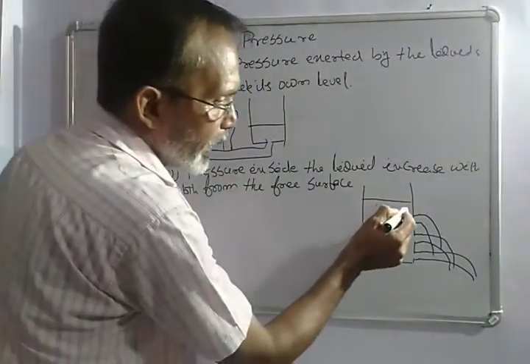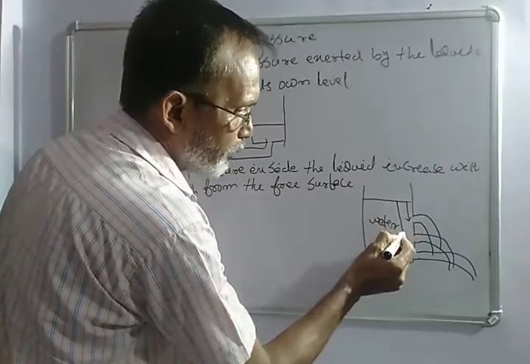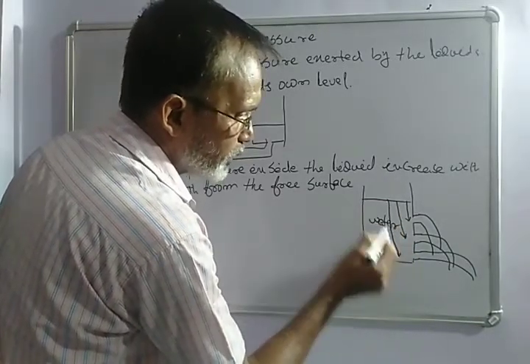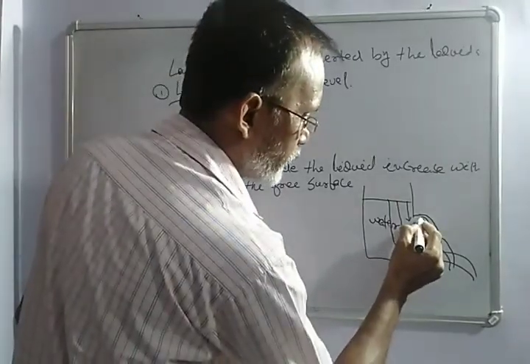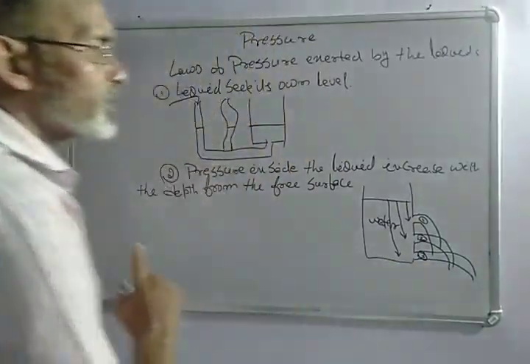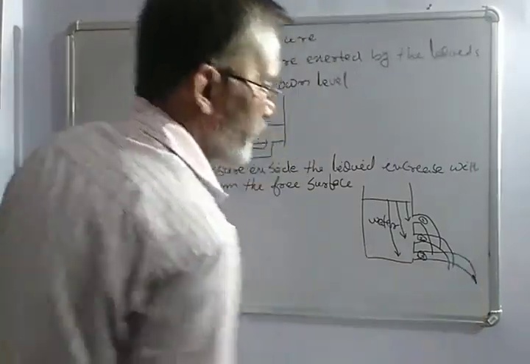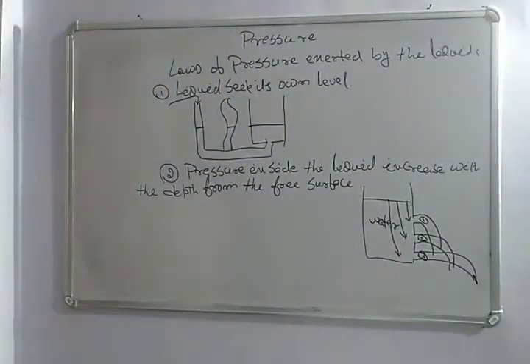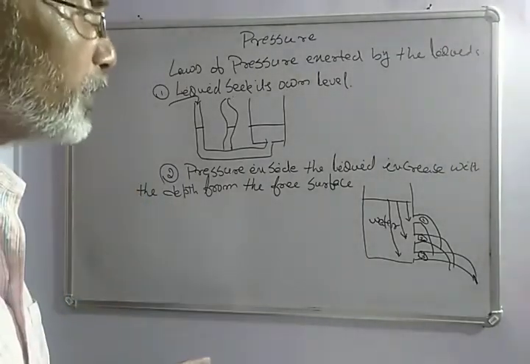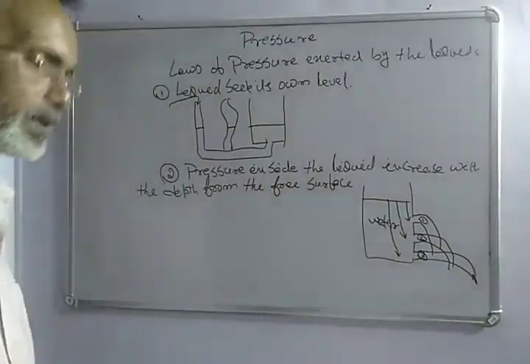This shows that the height of the water from here to here is this much, and the height of the water from here to here is this much, and this one is the first, this is the second, and in the third one the height is maximum, so the force of the water is maximum and it will fall at a larger distance. So this shows that with the increase of height, considering from the free surface, the more the height, the more the force of the water, and it will fall at a larger distance.